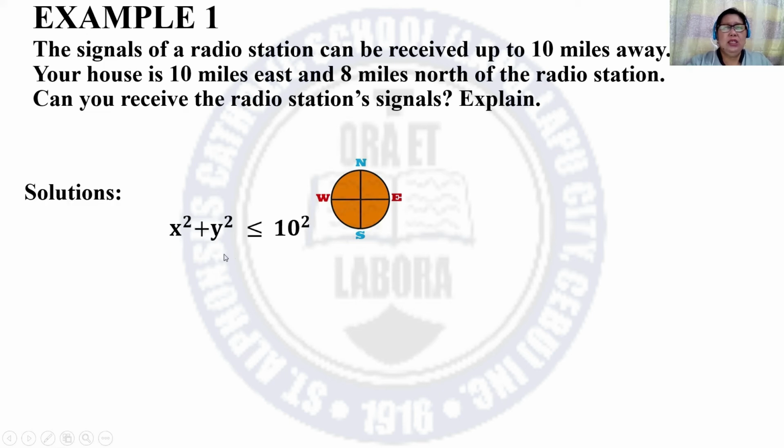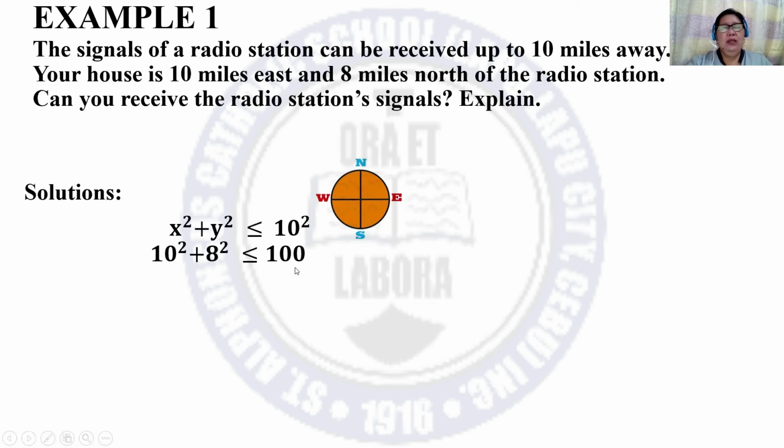And for the solutions, you form the circle inequality, x squared plus y squared is less than or equal to 10 squared because it can be received up to 10 miles away. So this is the symbol to be used. Substitute 10 miles east, so this is the x part, and 8 for 8 miles north, so equivalent to y.